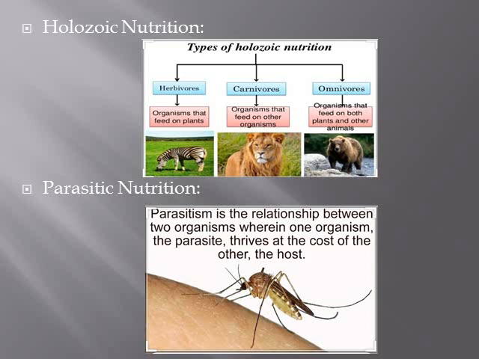The example for this is the mosquito. It is an example of a human parasite because mosquitoes feed on human blood.